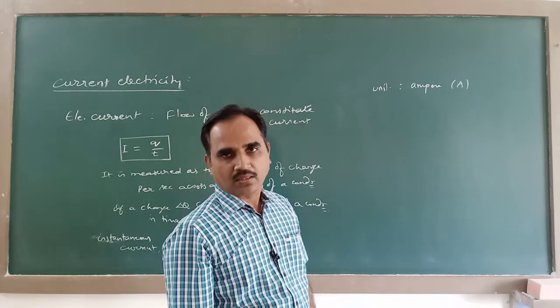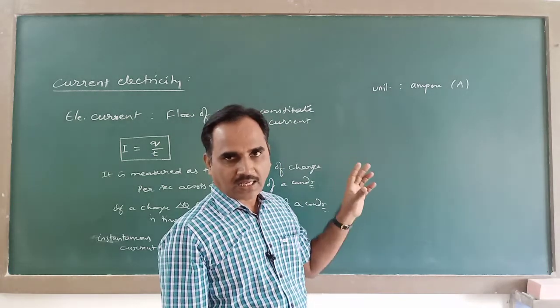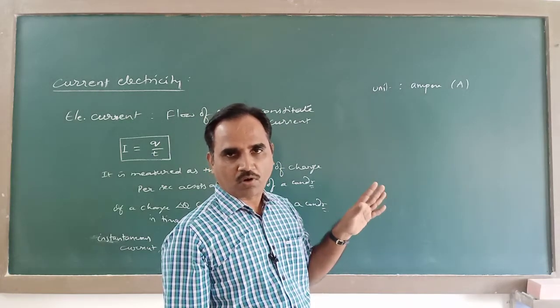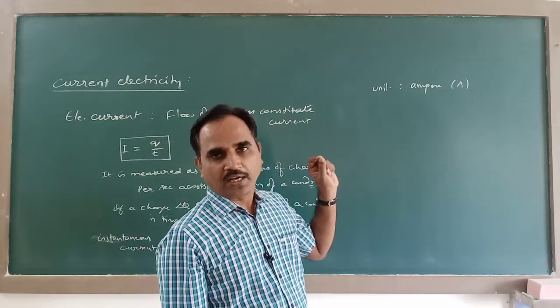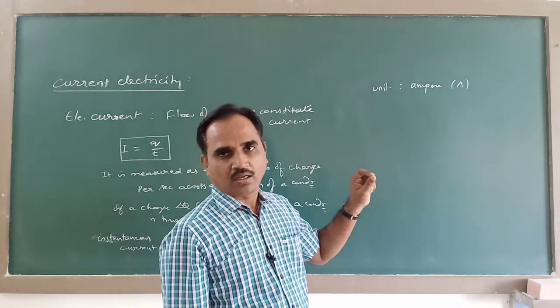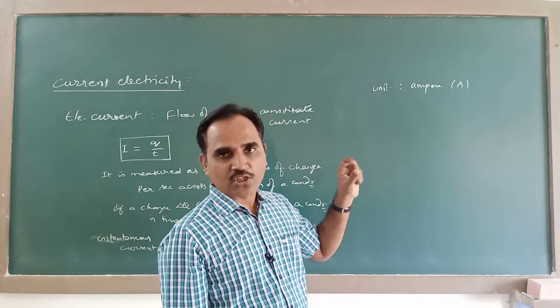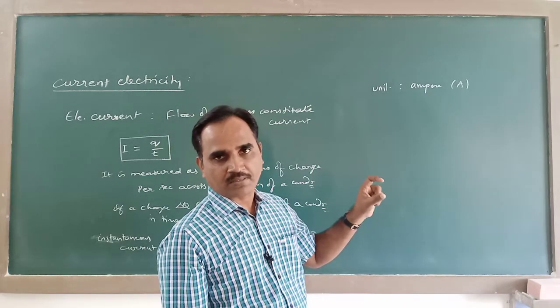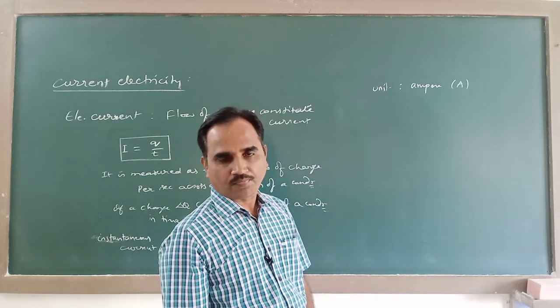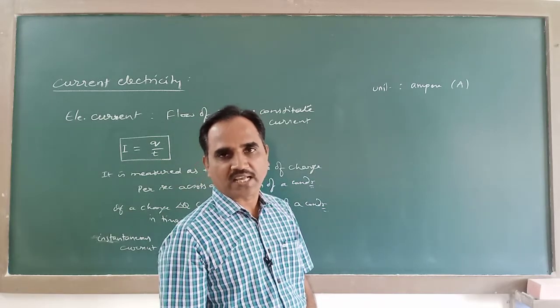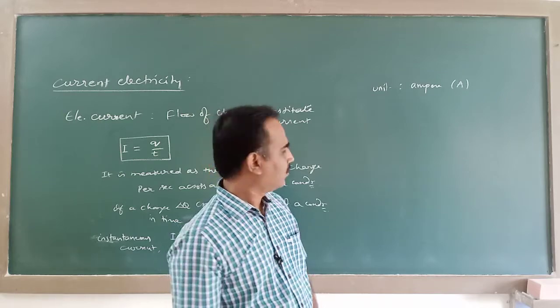You learned that electric current is one of the fundamental quantities in the SI system. While defining the various units in the SI system, I have given you the definition for ampere also, in terms of force between two conductors carrying current.